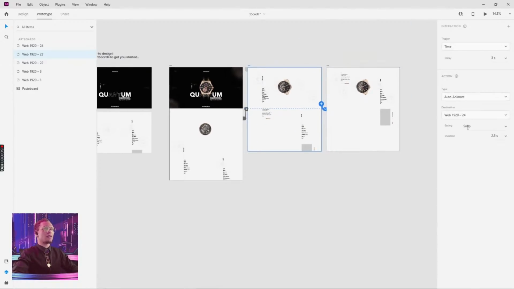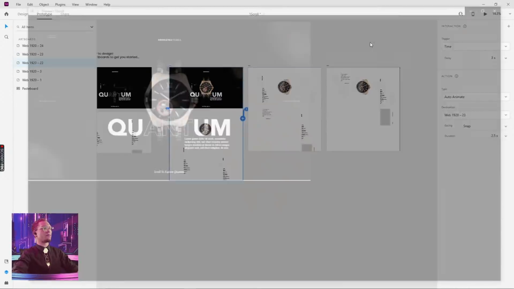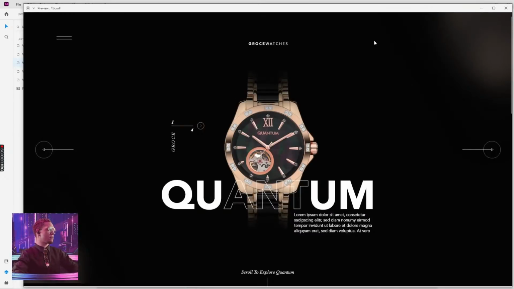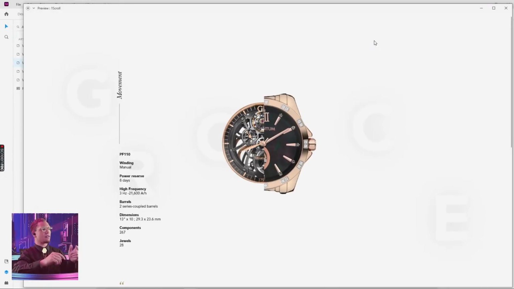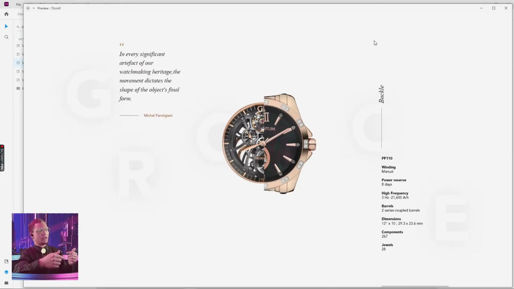All right, so let's see what it does. And we have the delay. We don't want to delay necessarily. We'll do about 1.5 seconds so it can stick on the page for a little bit. But let's go through and we'll talk you through it. Boom, everything comes in very nicely. Takes another second. There you go.